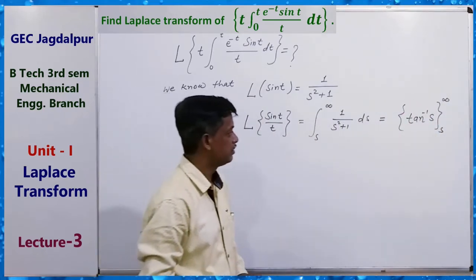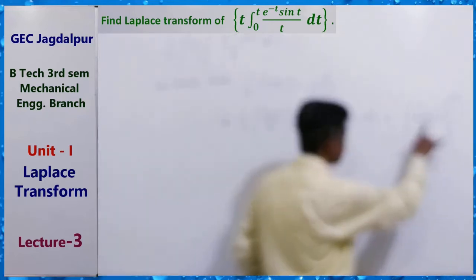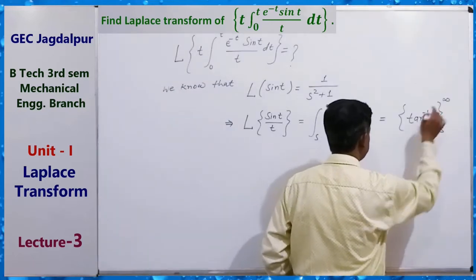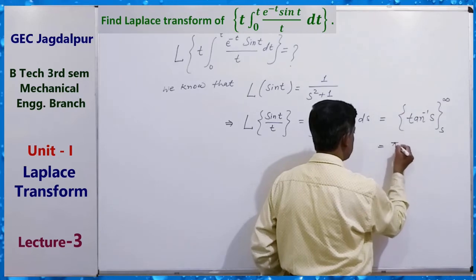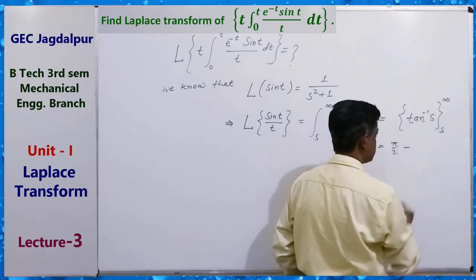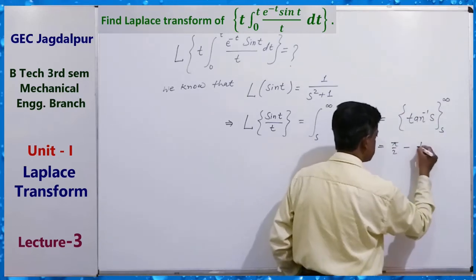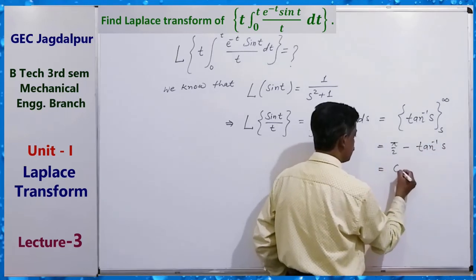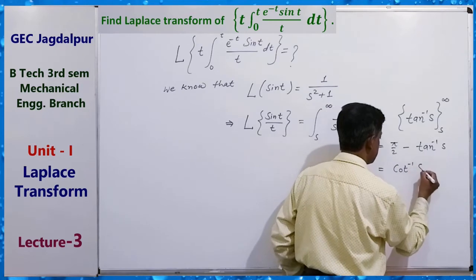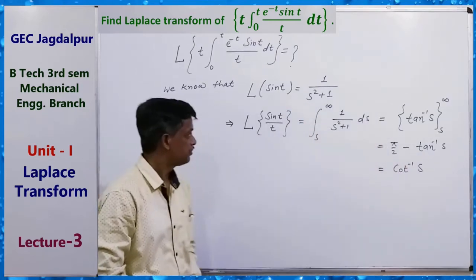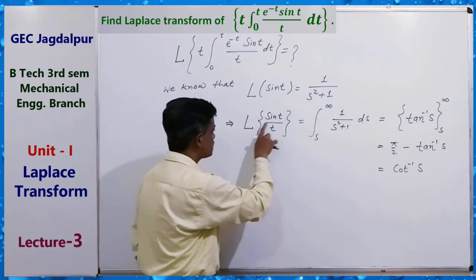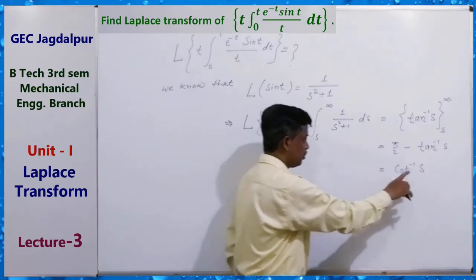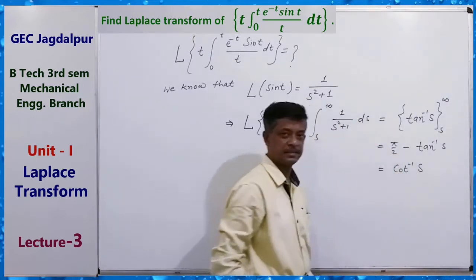Tan inverse infinity means pi by 2, minus tan inverse s. So this is equal to cot inverse s. So the Laplace transform of sin t by t equals cot inverse s.